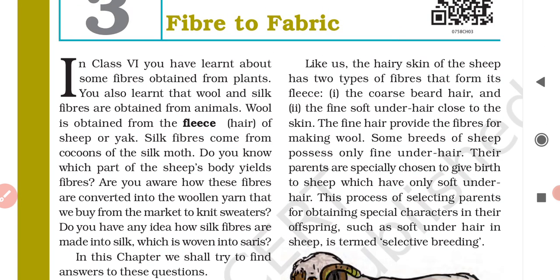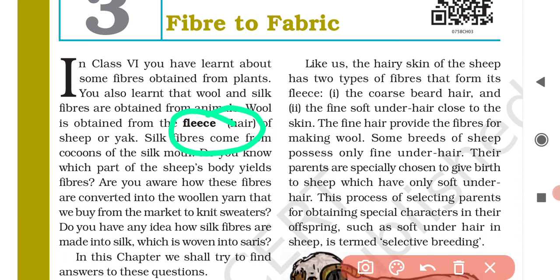Let's see the introductory part of your book. In class 6 you have learned about some fibers obtained from plants, right? You also learned that wool and silk fibers are obtained from animals. Wool is obtained from the fleece or say hair, same meaning, of sheep or yak. Similarly, silk fibers come from cocoons of the silk moth. We will discuss these things in detail about fleece and cocoon when we study wool and silk respectively.